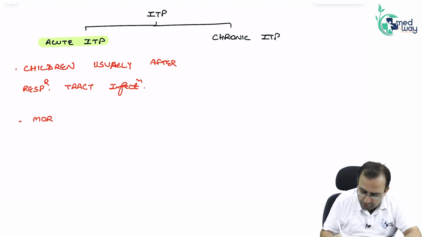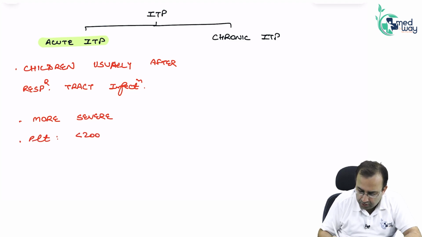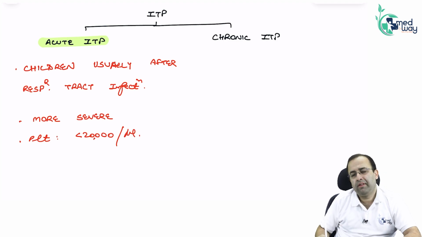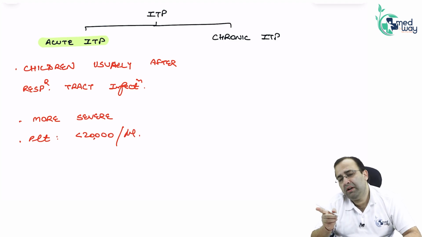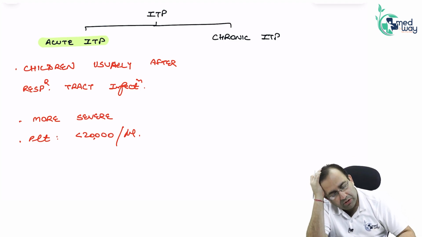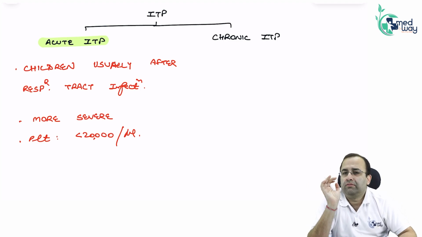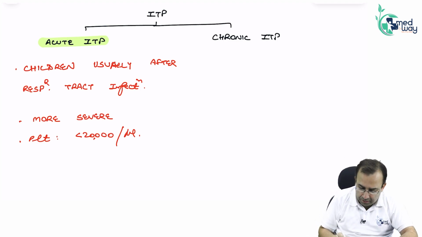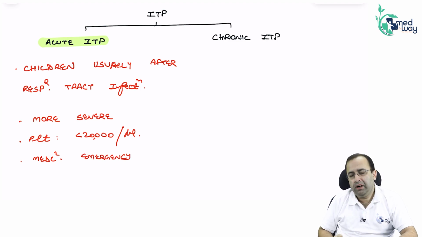In this, platelet count is less than 20,000 per microliter. You know that spontaneous bleeding occurs at platelet count less than 20,000. Where? It can bleed in the brain also, right? Leading to sudden death. So acute ITP is a medical emergency. It can be associated with sudden intracranial bleed.